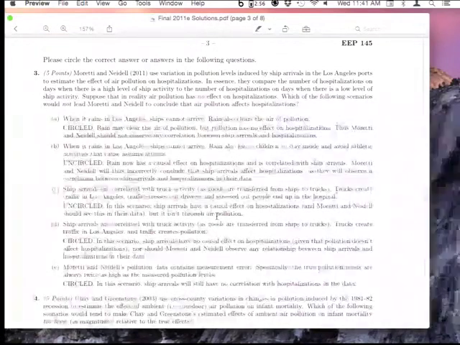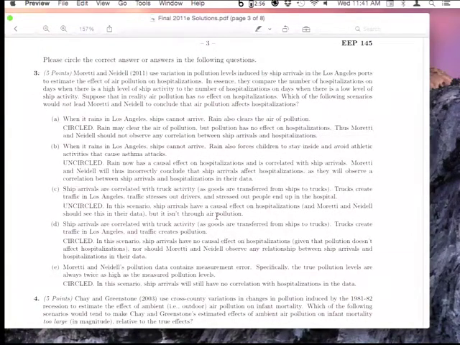Okay, so this is asking about the Moretti and Neidell paper that looks at the arrival of ships in Los Angeles or Long Beach and uses that as a source of variation in air pollution levels. So the idea is lots of ships arrive on a given day, that increases air pollution, and then maybe that's going to have an effect on hospitalizations. In fact, they do find that. And so the setup here is probably somewhat important just in terms of making sure that you understand the research design.